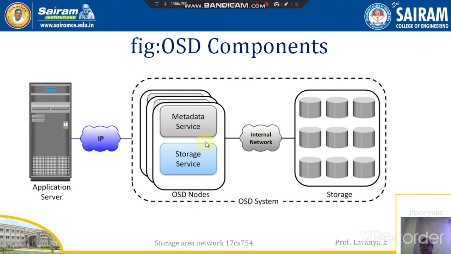The metadata service is responsible for generating the object ID from the content of the file, and it also maintains the mapping of that object ID into the file system namespace. And then the storage services manage the set of disks on which the files of data are stored. This is about the storage services.